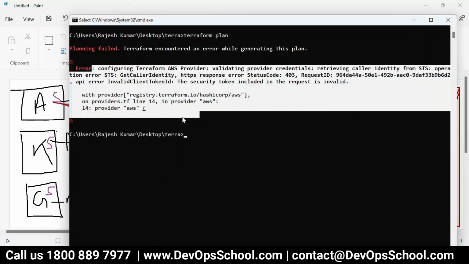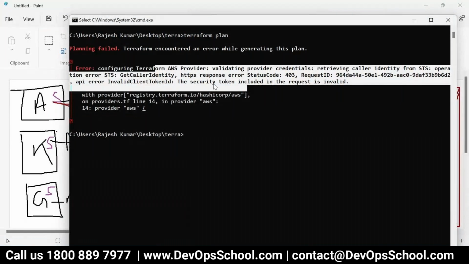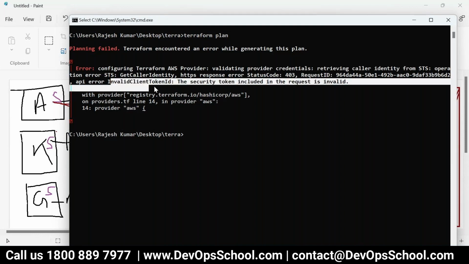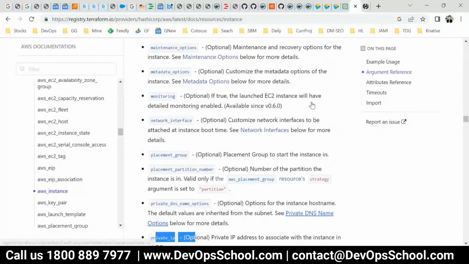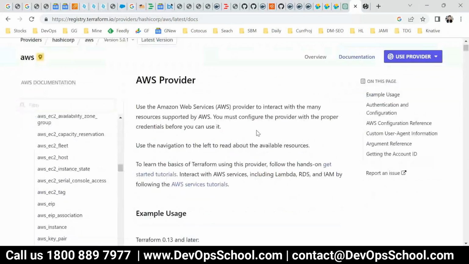So that is needed. Authentication is needed. So what to do? How do I pass it? I will ask AWS only. Hey AWS, this provider, can you please tell me how to pass the authentication? So I'll read the provider documents and go a little bit down.